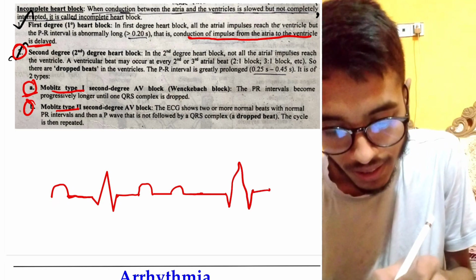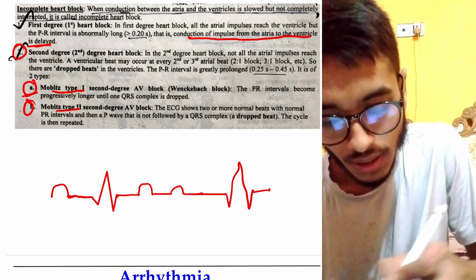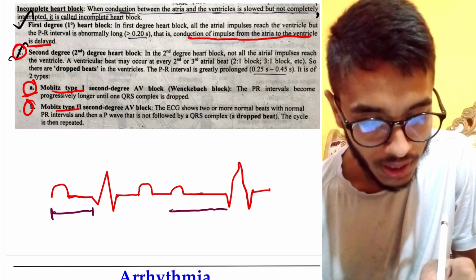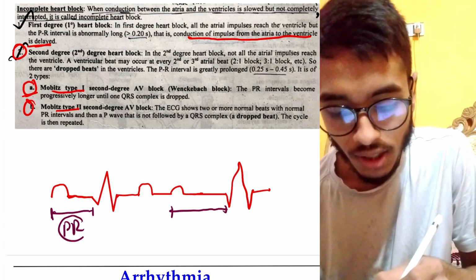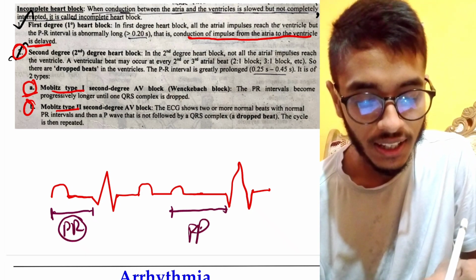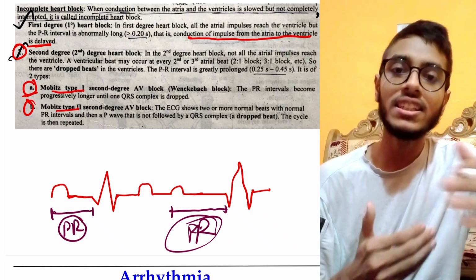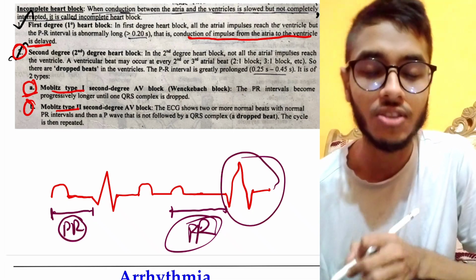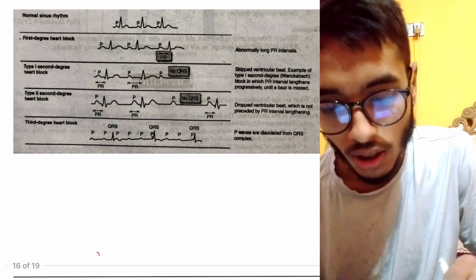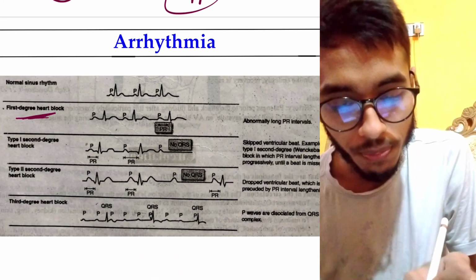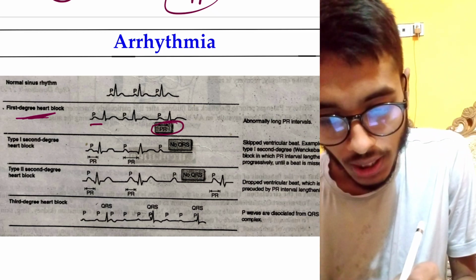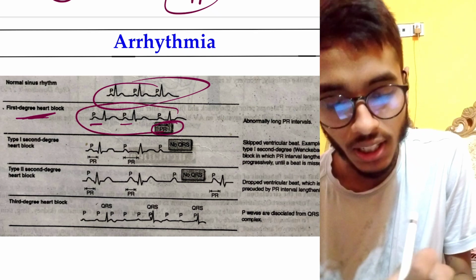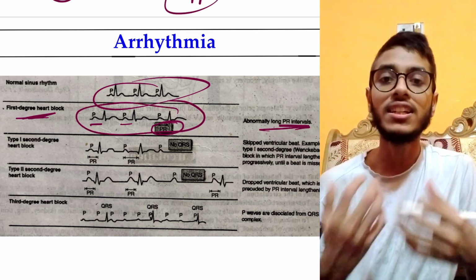But look here, this was the PR interval, again this is the PR interval, but look, this PR interval was normal, but here the PR interval has increased. So this is how the PR interval keeps increasing until we just get a missed QRS complex. So let me look here. This was first degree heart block where the PR interval was abnormal, not normal, right? It was normal, but here the PR interval is prolonged, I mean increased.